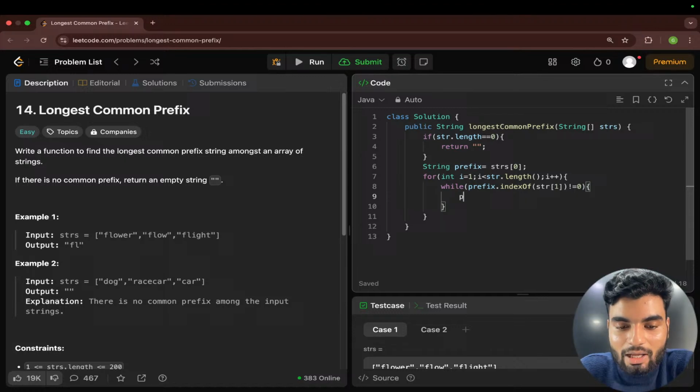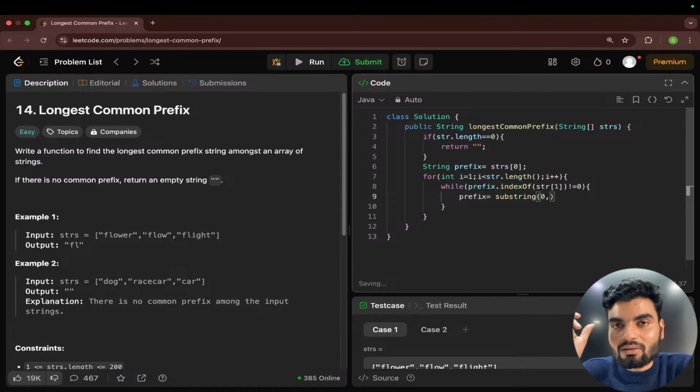So if this is the case, then what you will do, you'll reduce one character, right? So which means that you will have your prefix. And how will you reduce? With the help of substring, right? Substring is a method in Java basically. Substring, so from 0 index till where? Till length - 1, because I want to reduce by one character, right? So the length of what? strs, sorry, that is prefix, not str.